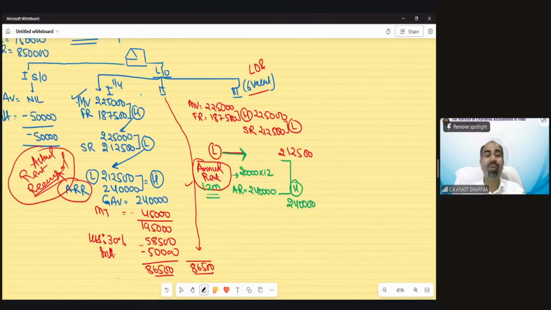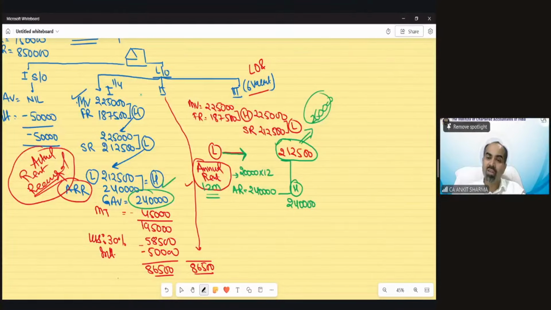But it's not the end over here. In normal case, the higher becomes the GAV. But in the vacancy and let out case, the higher value will not automatically become GAV. Suppose this value was 2,60,000 instead of 2,40,000.